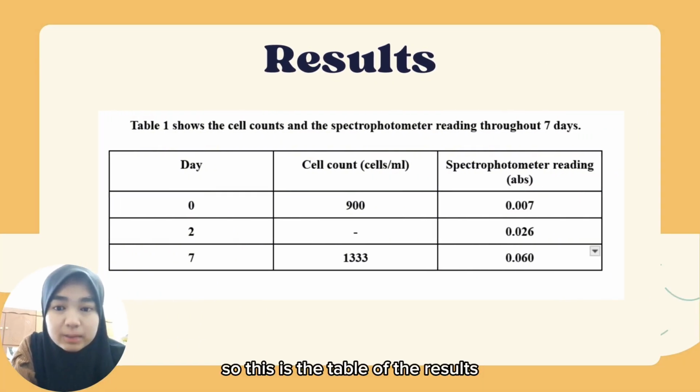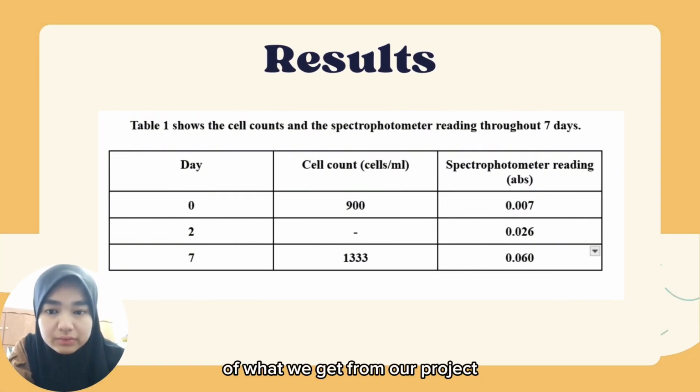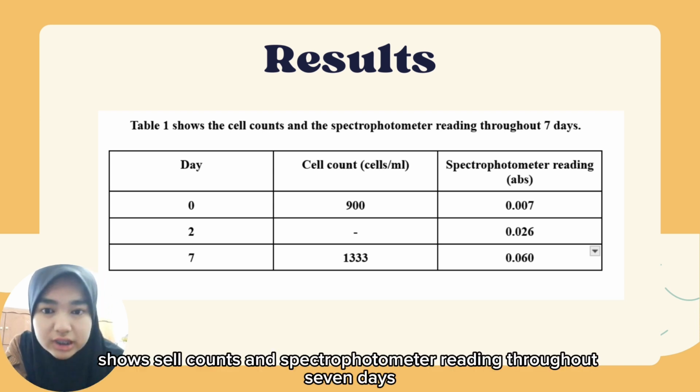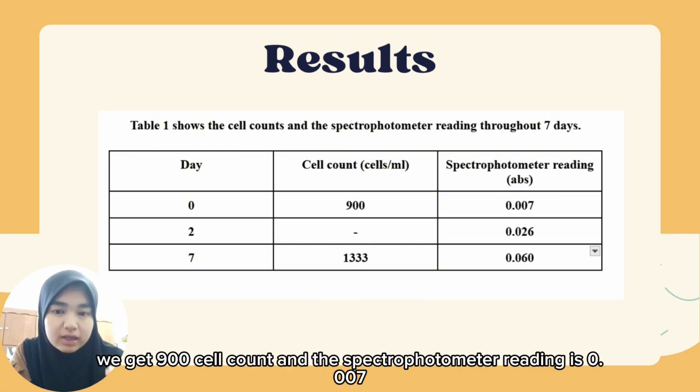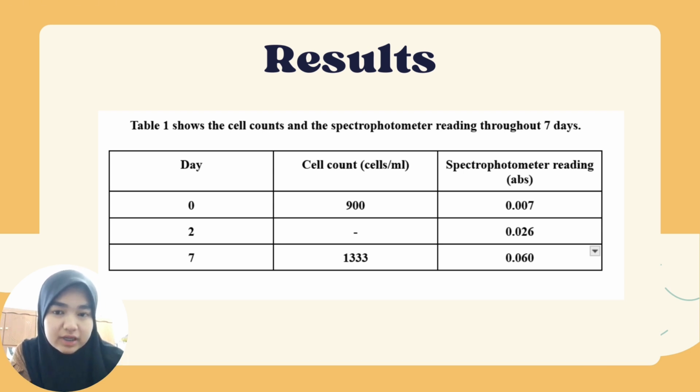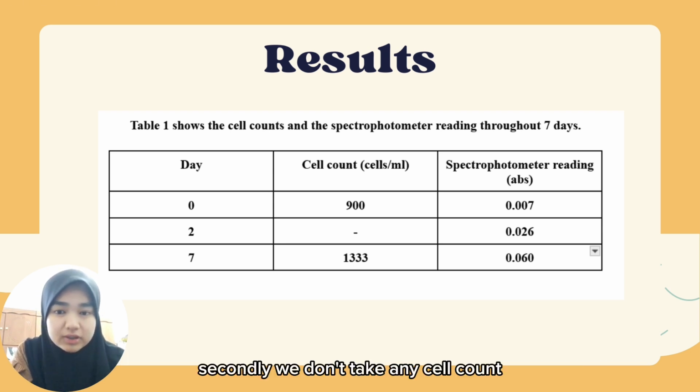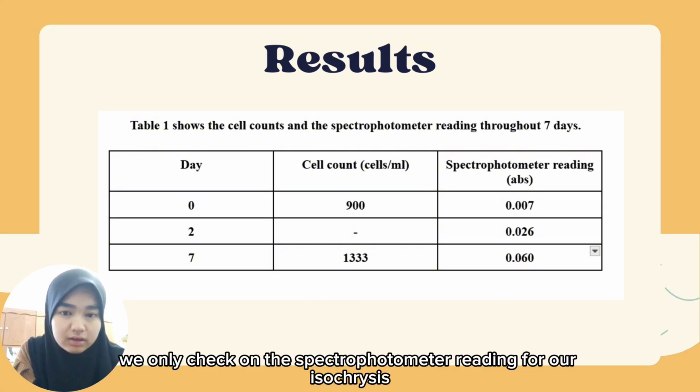So this is the table of results that we get from our project. Table 1 shows cell count and spectrophotometer reading throughout the cycle. On day 0, we get a cell count of 900, and the spectrophotometer reading is 0.007. On the second day, we don't take any cell count, so we only check the spectrophotometer reading for our Isochrysis liquid.